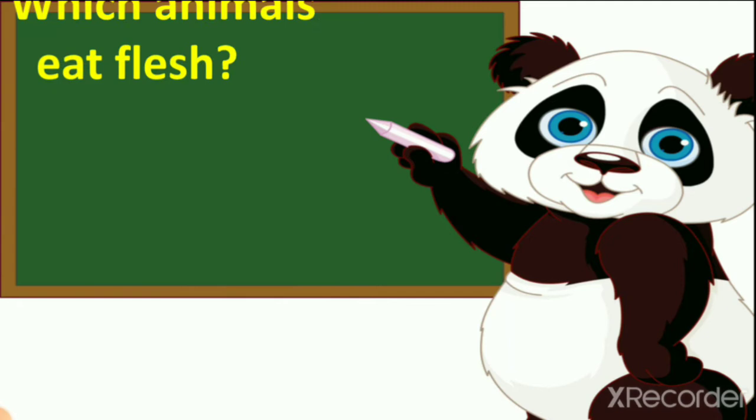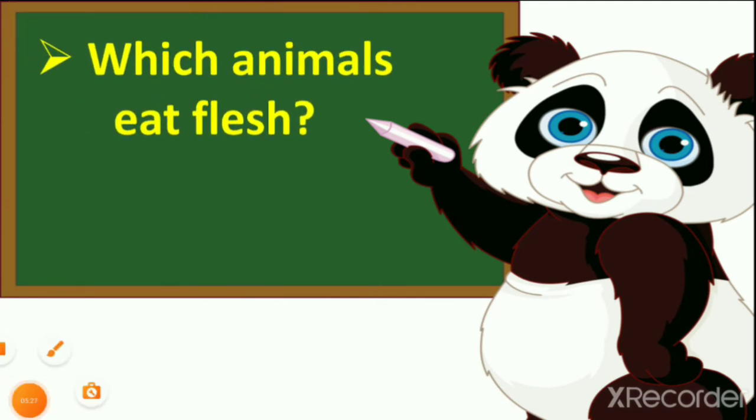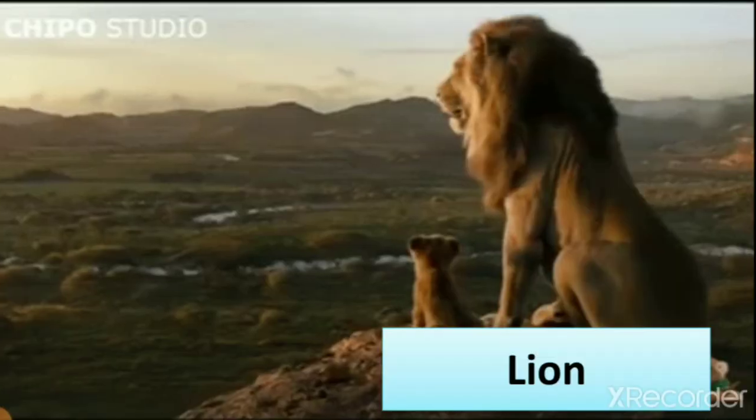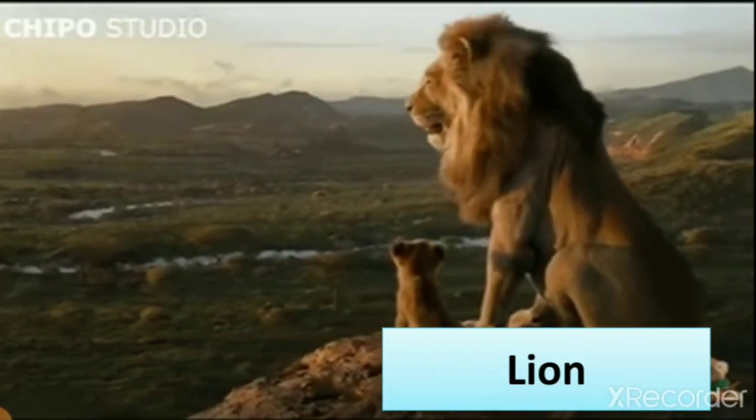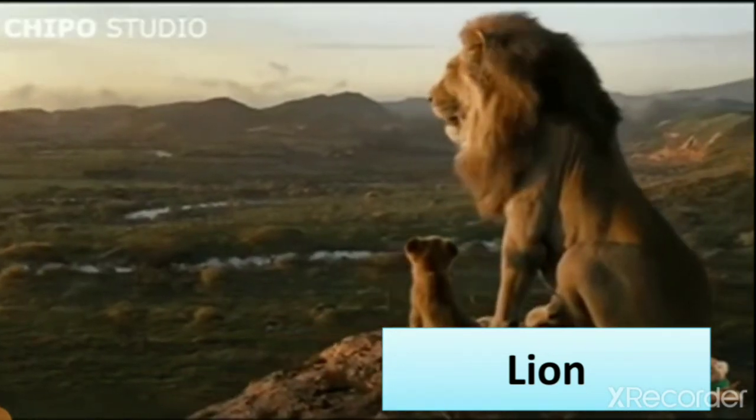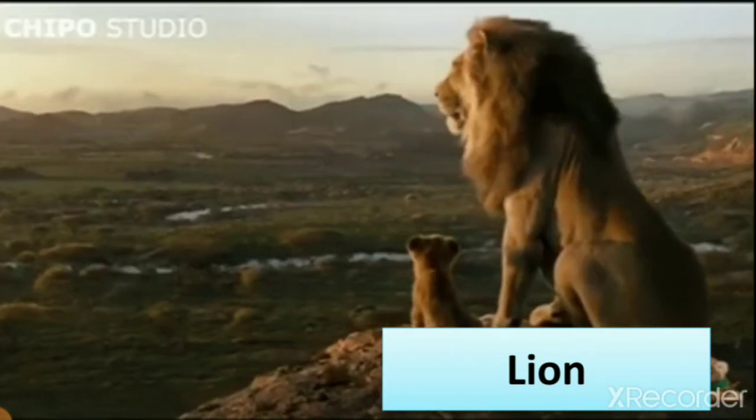Then we learned which animals eat flesh. First we learned what flesh is, then which animals eat flesh. Which animals eat it? First is the king of the forest, the lion, right?